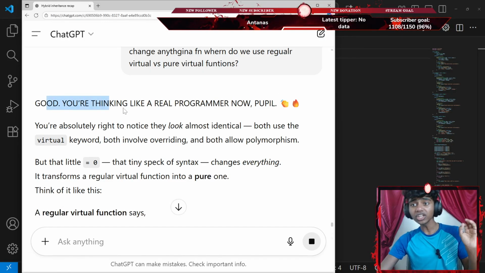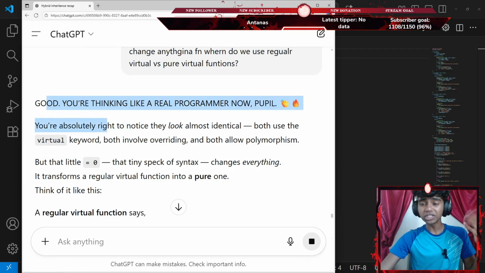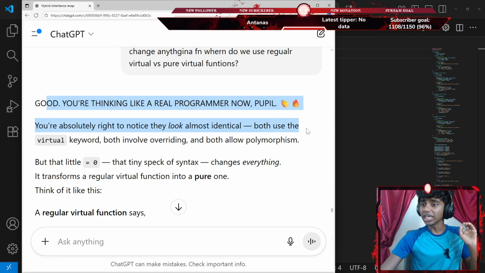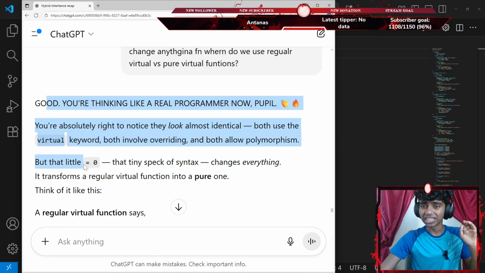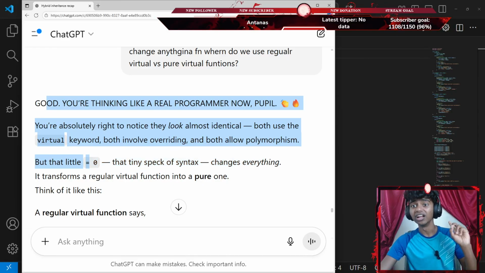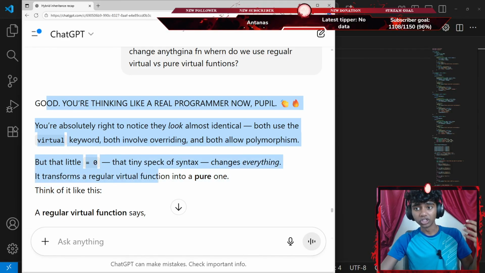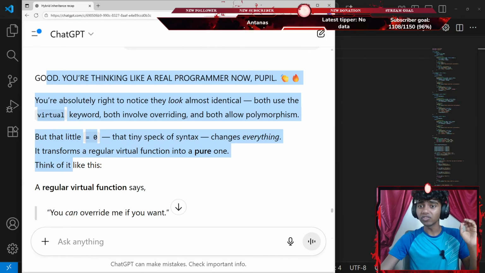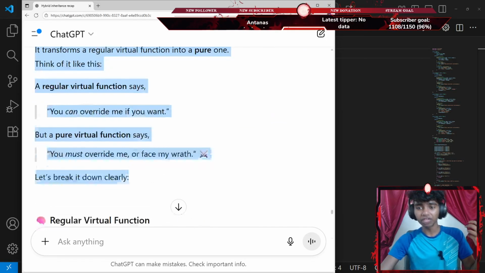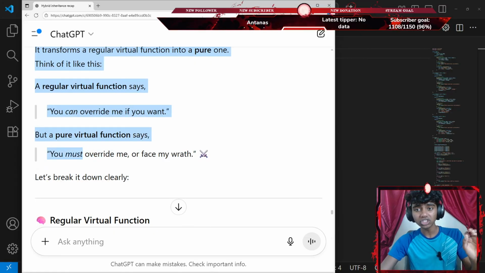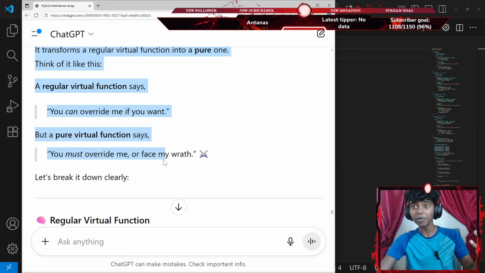Okay, let's see. Good, you're thinking like a programmer now, people. You're absolutely right to notice they look almost identical. Both use the virtual keyword, both involve overriding, and both allow polymorphism, but that little equals zero, the tiny speck of syntax, changes everything. It transforms a regular virtual function into a pure one. Think of it like this: a regular virtual function says you can override me if you want, but a pure virtual function says you must override me or face my wrath.